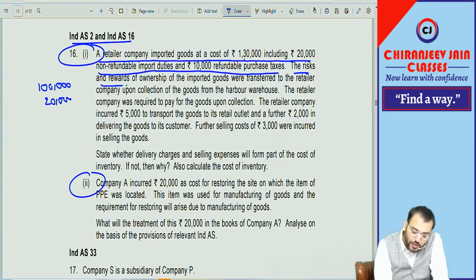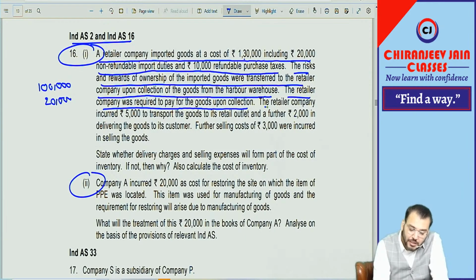The risk and reward of ownership of imported goods were transferred to the retailer company upon collection of goods from the harbor warehouse. The retailer company was required to pay for the goods upon collection. The retailer company incurred 5,000 to transfer the goods to its retail outlet.